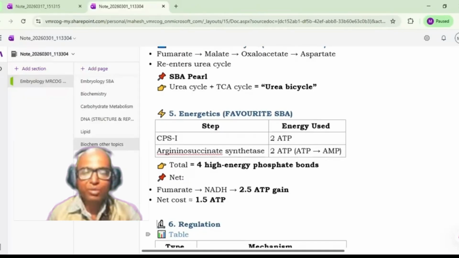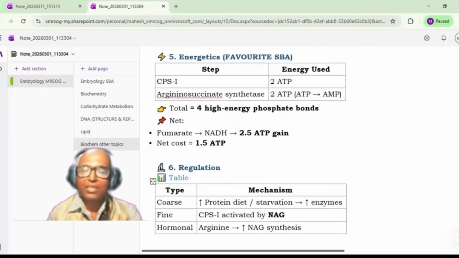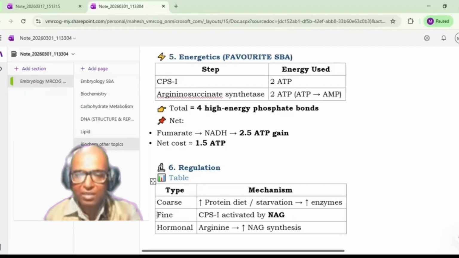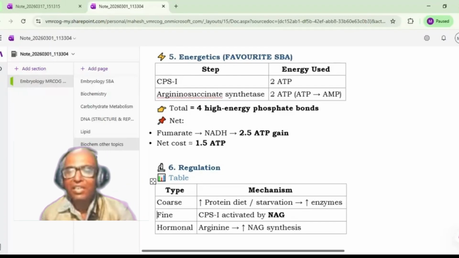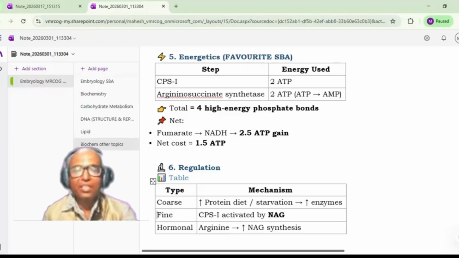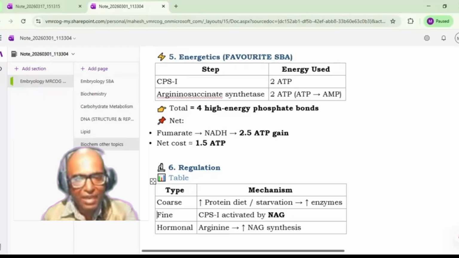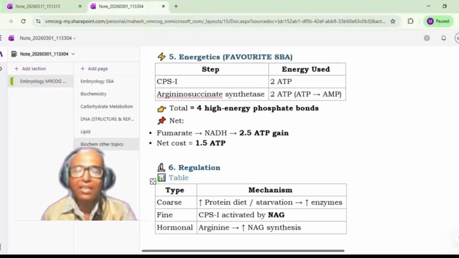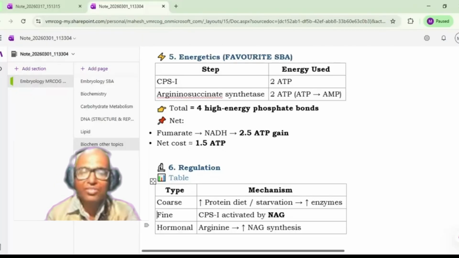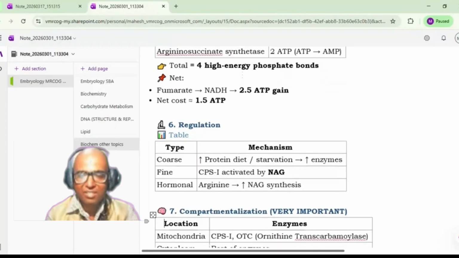Now, how is this urea cycle regulated? It is regulated by protein intake, the dietary intake, and starvation, which lead to increased levels of certain enzymes. Then fine regulation is with the help of the rate limiting enzyme CPS1, which is activated by NAG, N-acetyl glutamate, and hormonal regulation is via arginine, which increases NAG synthesis.